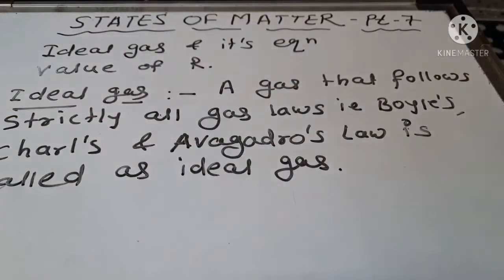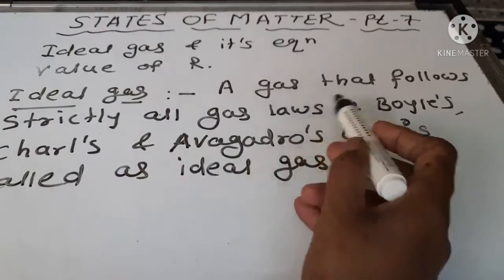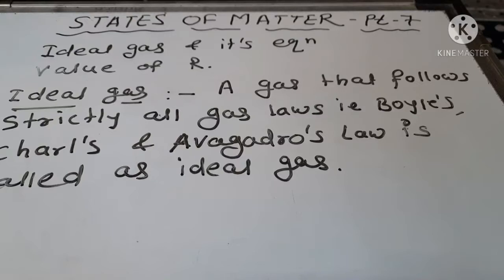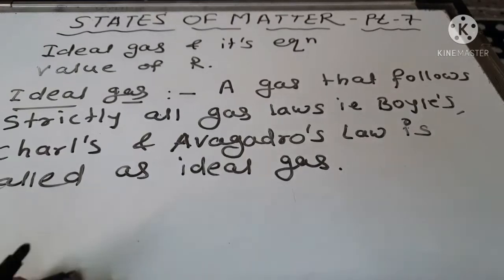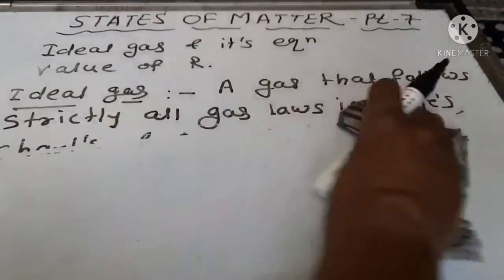Gases which follow all the laws of gases, that is Boyle's, Charles' and Avogadro's laws, are called ideal gases. And what is the ideal gas equation? By combining three gas laws, that is Boyle's, Charles' and Avogadro's law, we get a new equation, and that equation is called the ideal gas equation. Then we will see the derivation of the ideal gas equation.